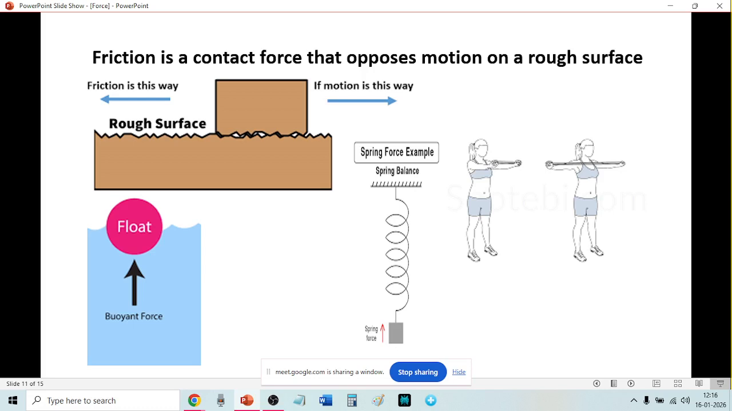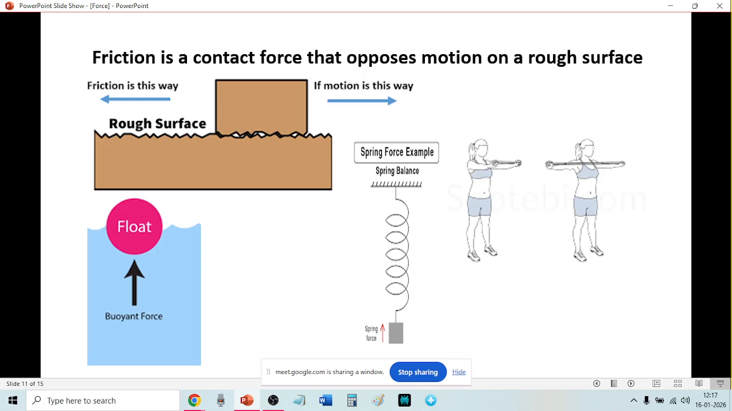So friction is a contact force. The surface and the body must touch. So friction is a contact force that opposes motion on a rough surface. What is friction? A force that opposes motion on a rough surface. If the surface is rough and you want to move, the friction will try to oppose the motion, that means stop the motion or act against the motion. That is friction.